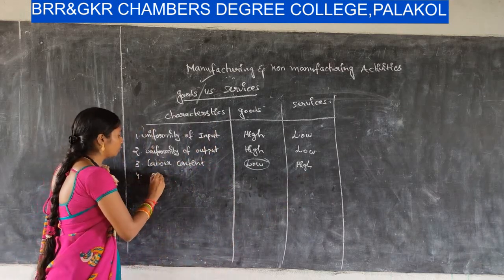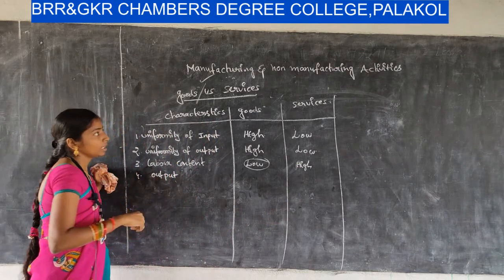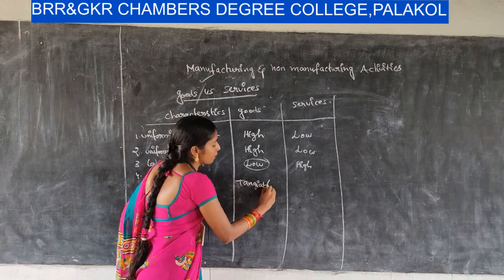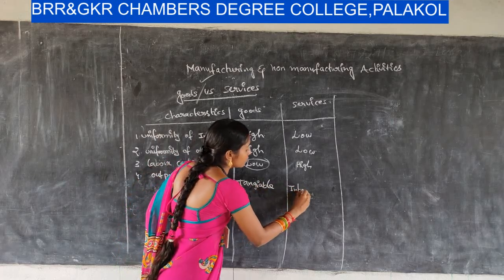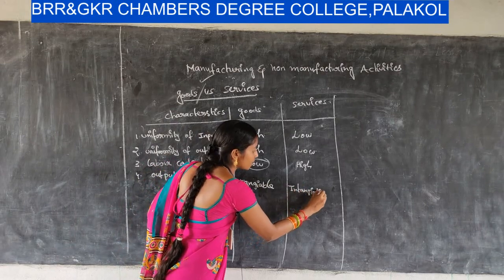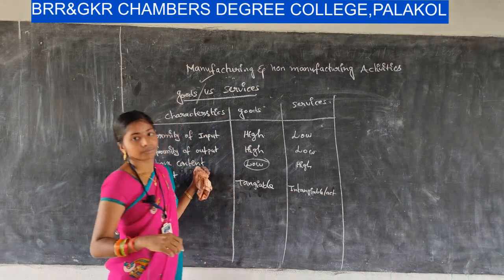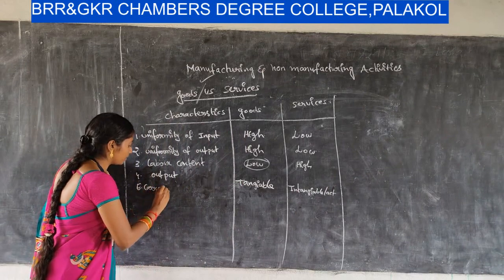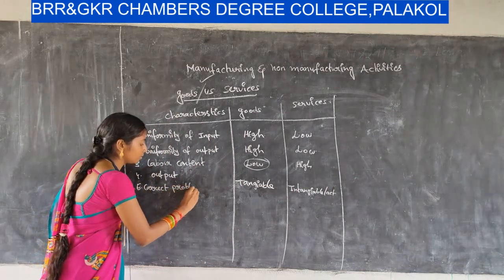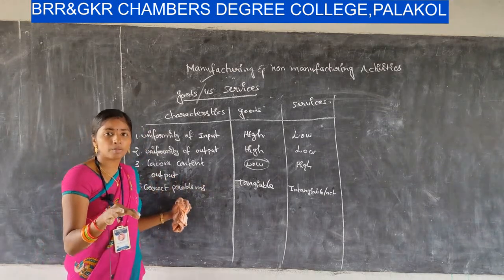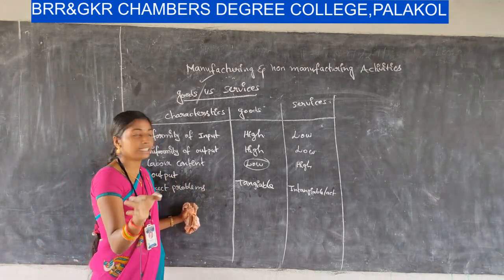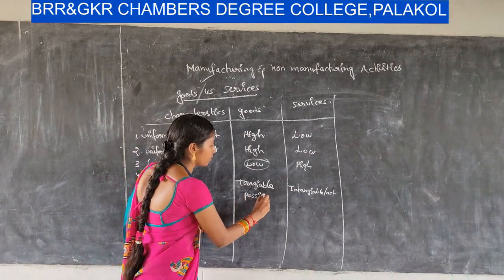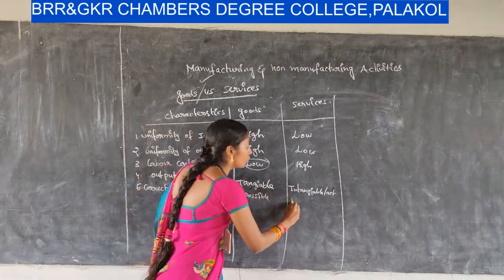Next one, output. The output in manufacturing enterprises is tangible, whereas in services it is intangible, which is nothing but an action or act. Okay, and next one, correcting the problems. If there are any problems in the manufacturing of goods, we can correct them in the manufacturing organization. So the correction is possible. Whereas in services, the correction is not possible.